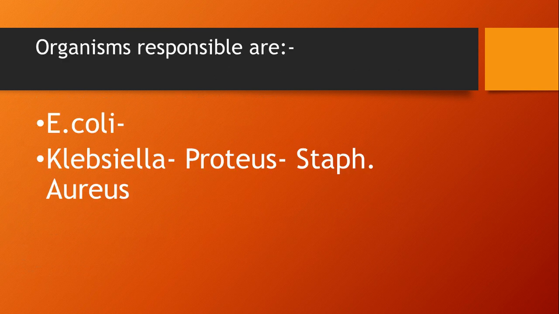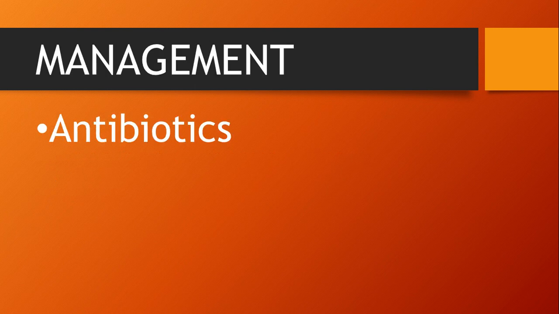Then what are the organisms responsible for the urinary tract infection? The main organisms responsible for this are E. coli, second is Klebsiella, Proteus, Staph aureus. Then what is the management for this? It is antibiotics. Along with the antibiotics, we can also encourage the mother to increase her fluid intake.